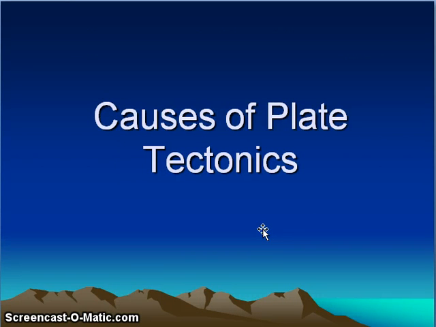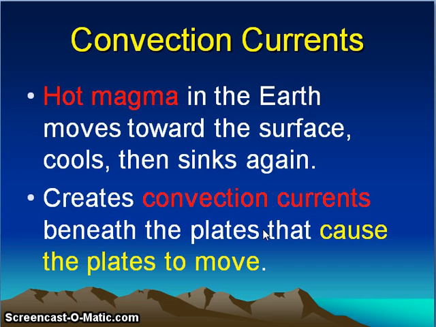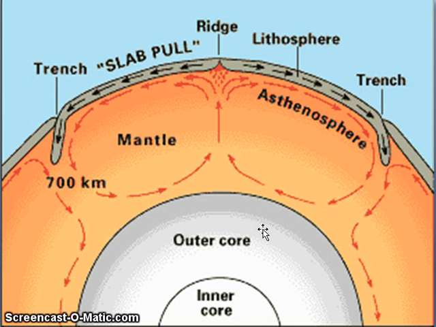Then we come to the point: what causes the plates to move? What is the cause of plate tectonics? Convection current is the major cause of plate movement. As hot magma in the earth moves towards the surface, cools, and then sinks again, it creates convection currents beneath the plates that cause the plates to move. There is a very nice diagram showing the convection currents inside the earth.